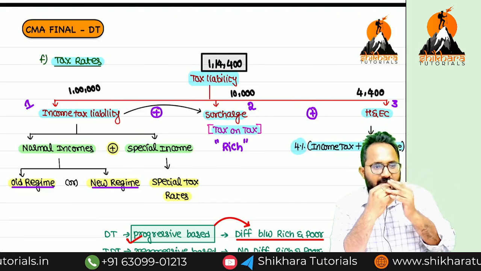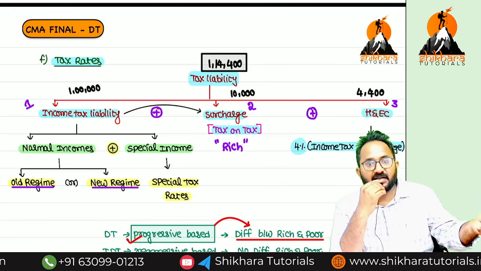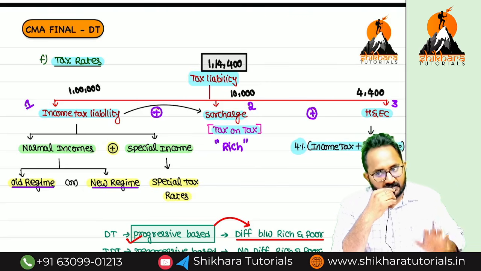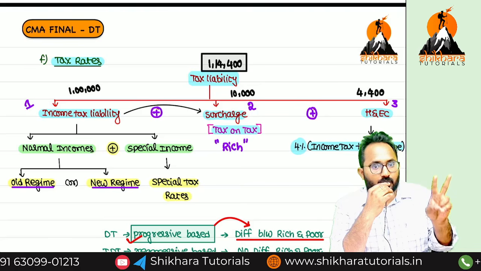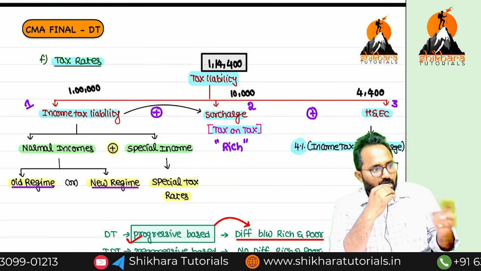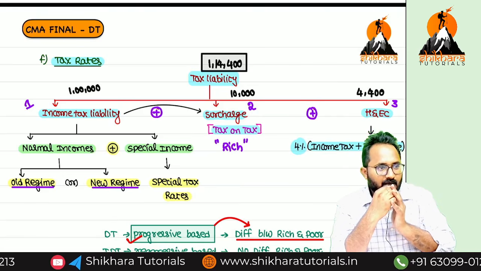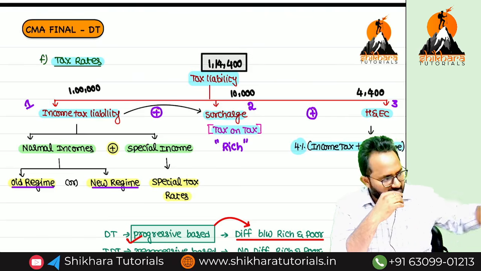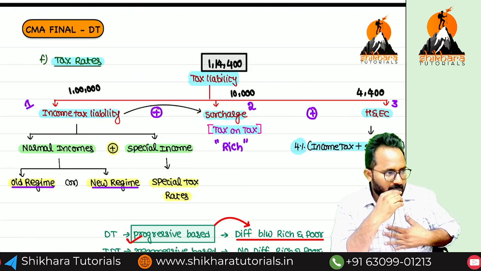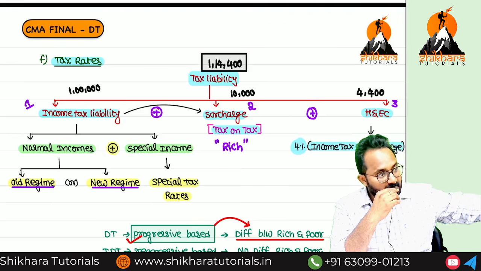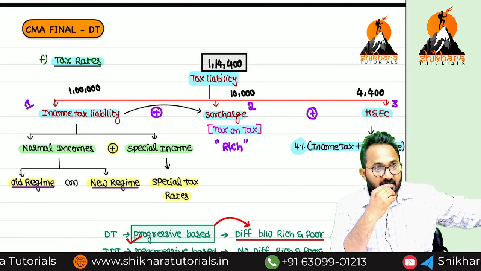Some examples of special incomes are lottery incomes, crossword puzzles, and some capital gain incomes, which are always taxable at a special tax rate. Coming to normal incomes, we have an option to follow two regimes, old or new. Whichever is convenient for you, you can follow. But remember, even if I am following 115BAC, special incomes are always taxable at special tax rates only. Even if I am following the old regime, special incomes are always taxable at a special tax rate, irrespective of regimes.